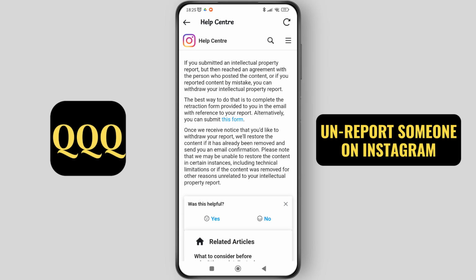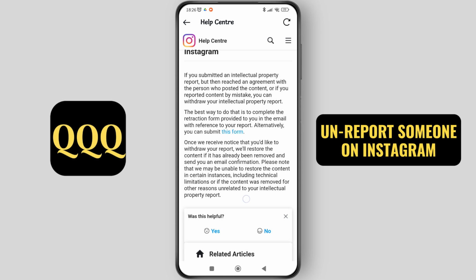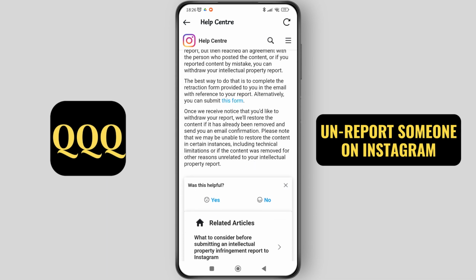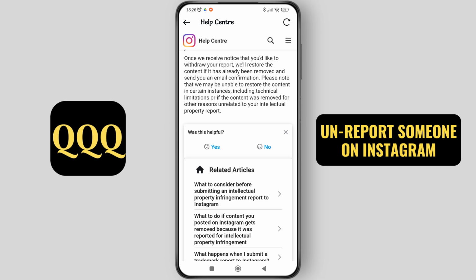However, keeping that aside, let's say you have already copied the email of Instagram IP. Then you can open up your mailbox, tap on compose, and paste the email address here in the Gmail box. You can enter the subject as reporting, and after that you enter the content, such as that you accidentally reported this person and would like to withdraw the report. Instagram is going to take that into consideration and go ahead and withdraw your reports from those accounts.